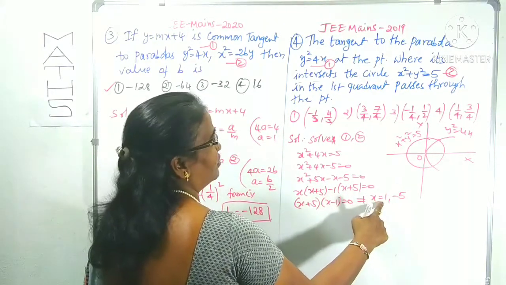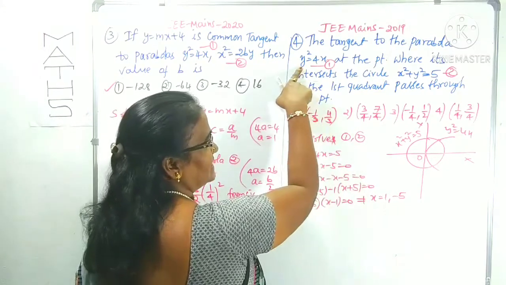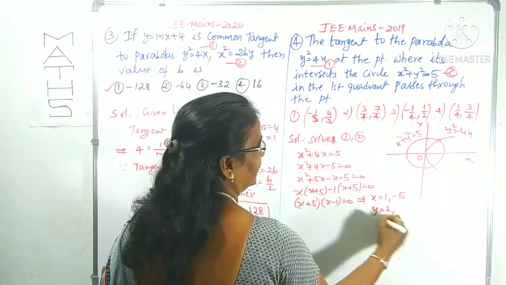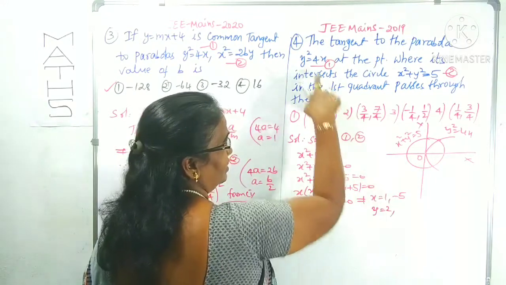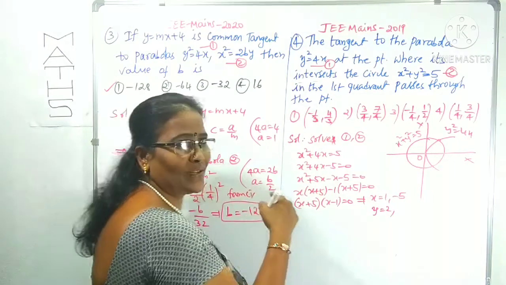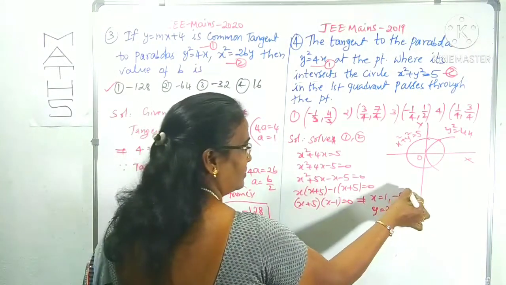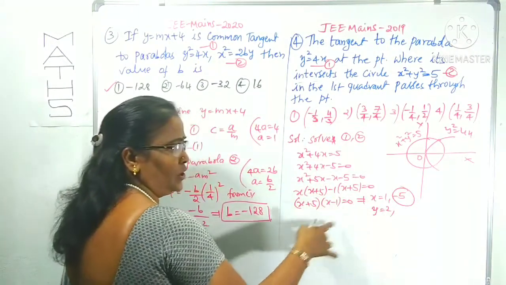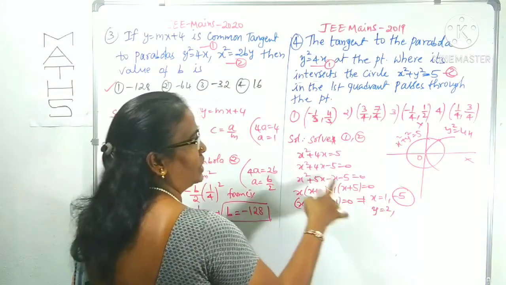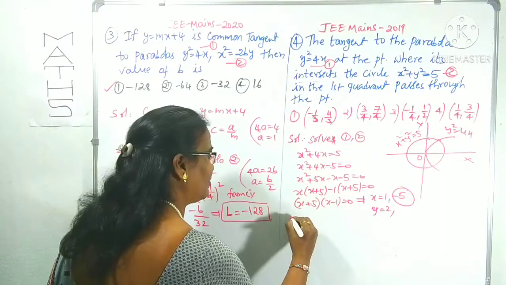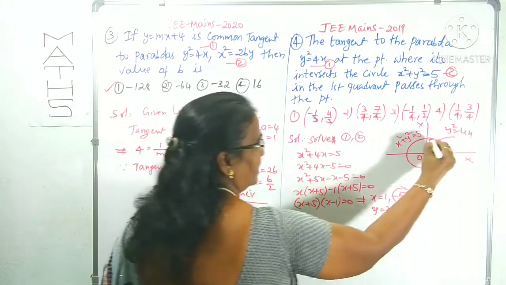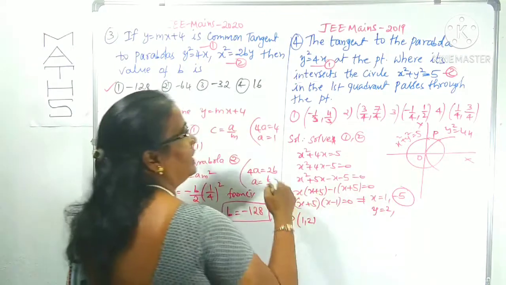x is 1, what about y? When x is 1, y square is 4, which means y is 2. When x is minus 5, y square is minus 20. You know y square being negative is impossible. That's why there is no need to take the minus 5 value here. Only x equal to 1 is enough. When x is 1, what is the y value? 2. Now we get the point of intersection of the circle and the parabola, say P as 1 comma 2.